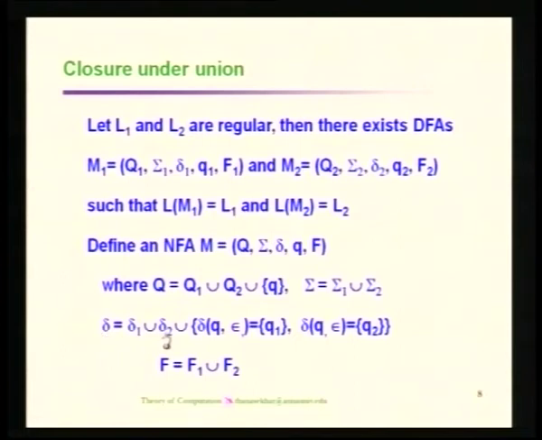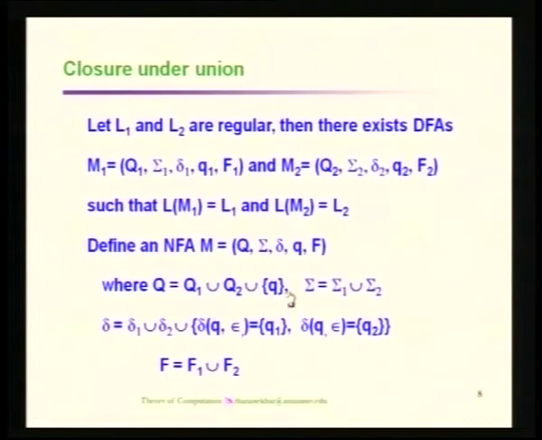So, we have delta 1 union delta 2, but that itself is not sufficient, because we go for a new state, that is q, that is nothing but the starting state of the new automata. As far as the new automata is concerned, every transition must start only from the new starting state, that is going to be your q. So, obviously there should be transitions from q for either the starting state of the first automata or the starting state of the second automata.